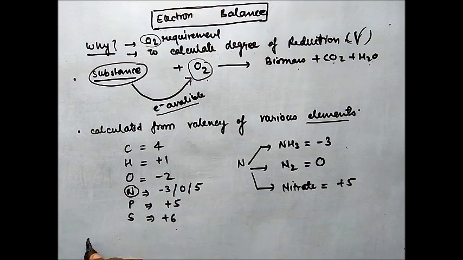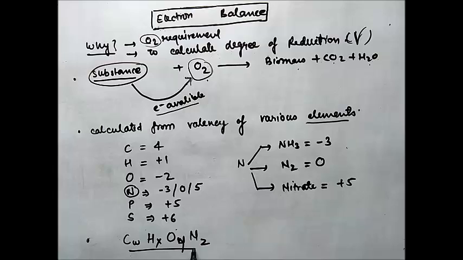For the bioprocess substrate, the formula is C_W H_X O_Y N_Z. This is the formula of the substrate, as I told you earlier. What is the available electron?